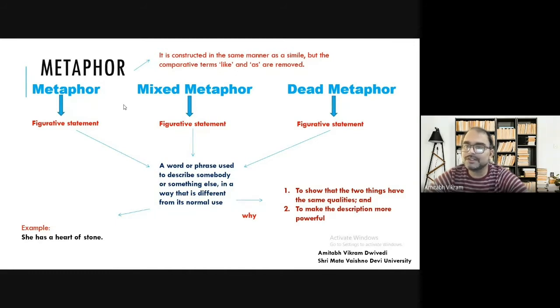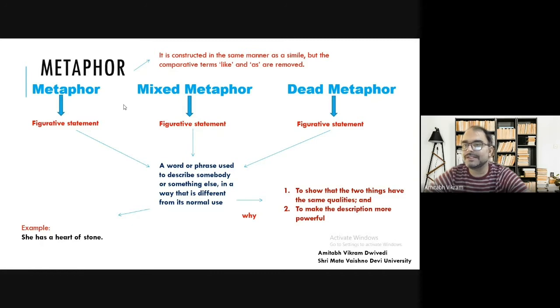So what will happen if we remove this word in the same line? When we say my love is a red, red rose, what I have done is removed the comparative term like. The original form is my love is like a red, red rose, and now like is removed. My love is a red, red rose. So this comparison is a metaphor.